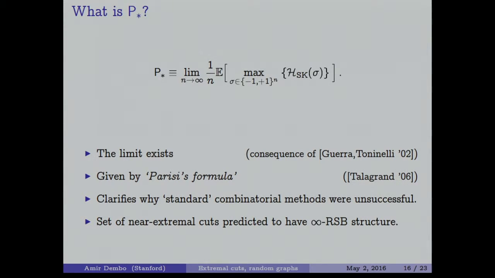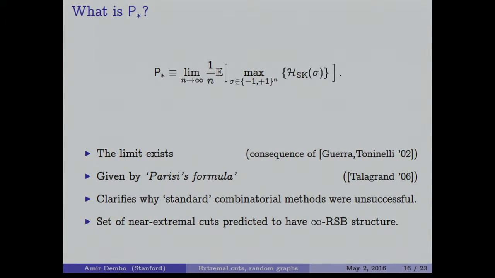Now, two things that you learn from this at this point already, without worrying about the proof. One, it is clear why, since 1988, people who used combinatorial methods were unsuccessful in nailing down the constant. Because the constant comes from Parisi's formula, and if your combinatorial method never sees any SK model, there is no real reason why it will ever get you the right number. So that explains why standard combinatorial methods were unsuccessful, and I can claim with some degree of confidence that they still will be unsuccessful, unless they somehow hide inside the SK model.